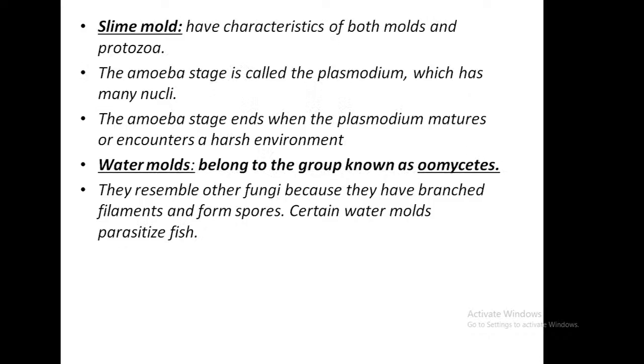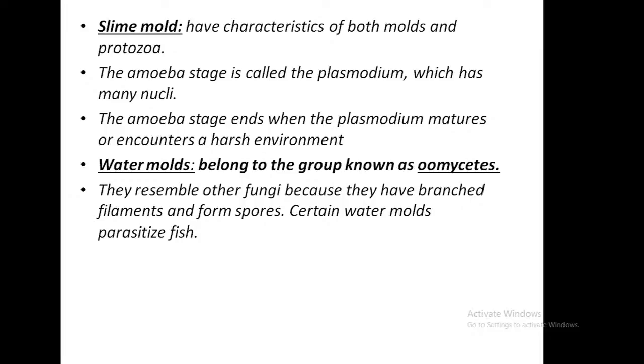Okay, then molds also have two classes: slime mold and water mold, two types. Slime mold has the characteristics of both mold and protozoa. In that, the amoeba stage is called plasmodium, which has many nuclei.